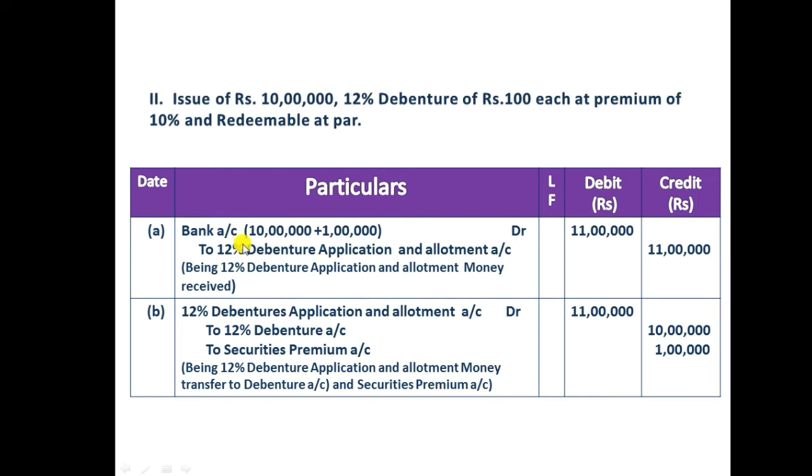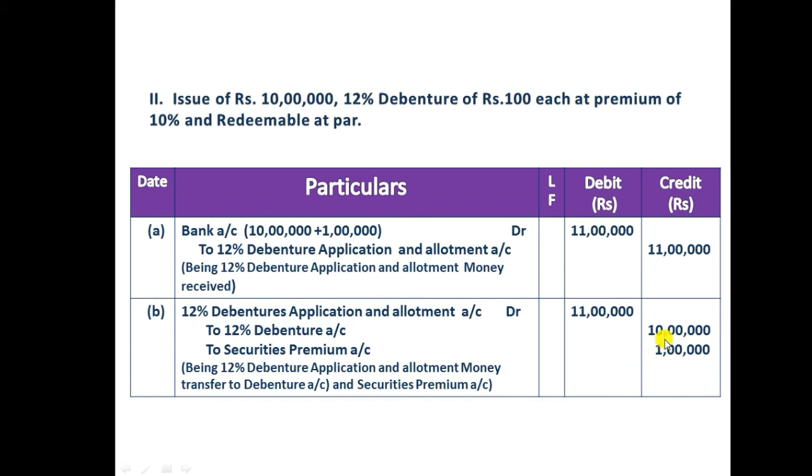After receiving the application money and after allotment, the company will transfer to debenture account. So the second entry, 12% debenture application and allotment account debit 11 lakh. We need to make sure this 11 lakh is 10 lakh as face value and 1 lakh is premium. So when we credit, we need to separate the debenture amount and also separate securities premium. So we credit 12% debenture account 10 lakh rupees and securities premium account 1 lakh rupees.